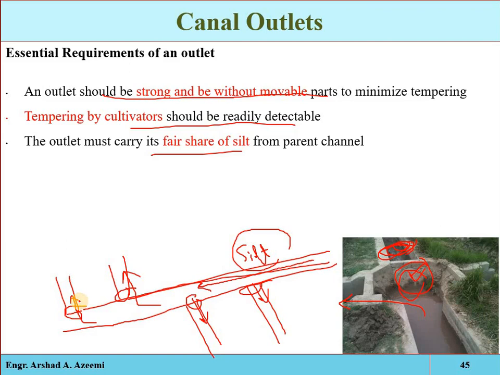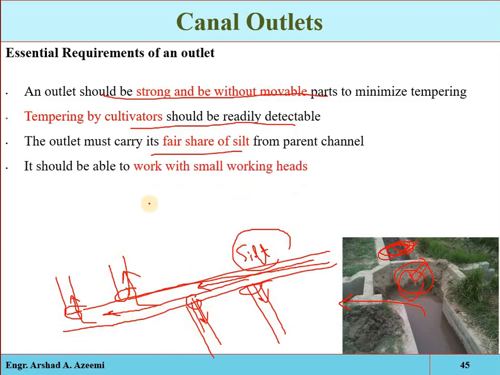If the silt is not entered into the feed channel, what will happen? The silt will be deposited in these distributaries and their efficiency will be affected. So the silt which is coming with the irrigation water will be uniformly distributed. The outlet will have such a capacity that it will take its fair share of silt from the distributary, and then that silt is transported into the agricultural area.